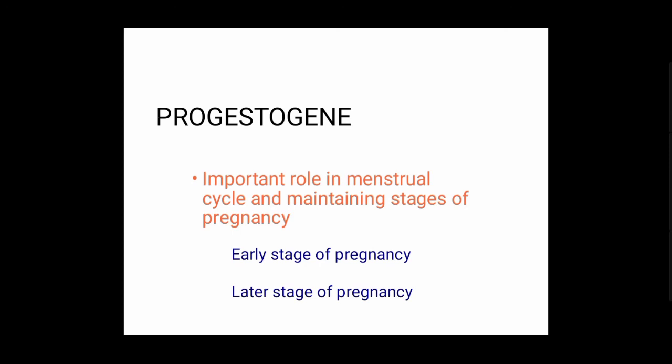So from the three different sex hormones we studied, estrogen, androgen and progesterone, this is the basic information we require for our unit about sex hormones. In the next lecture we will discuss corticosteroids in detail. Thank you.